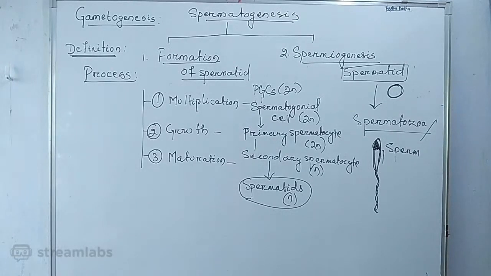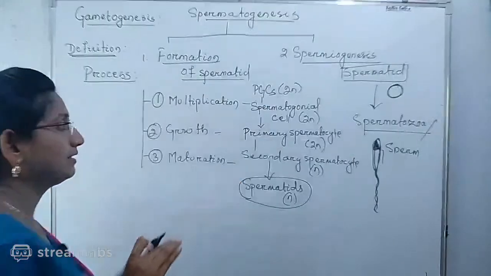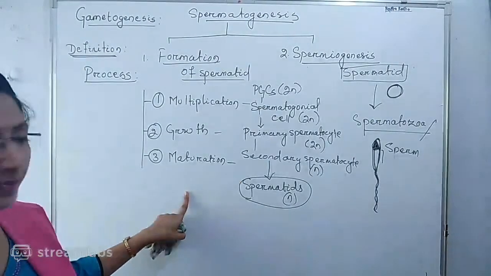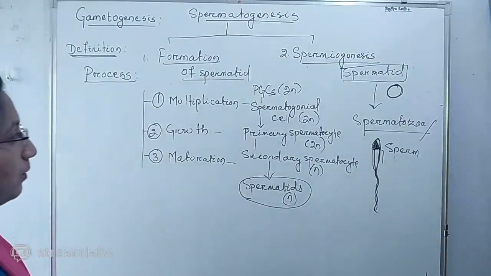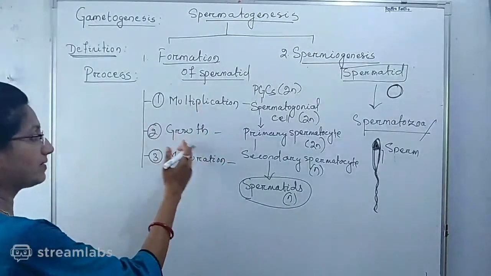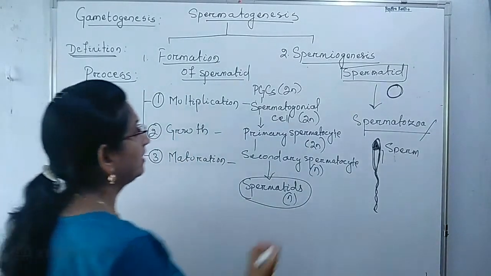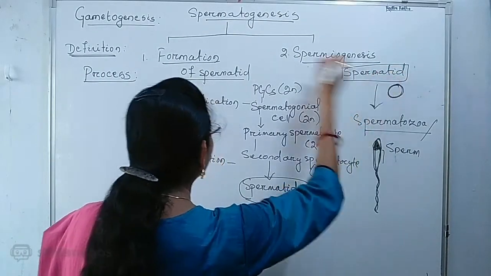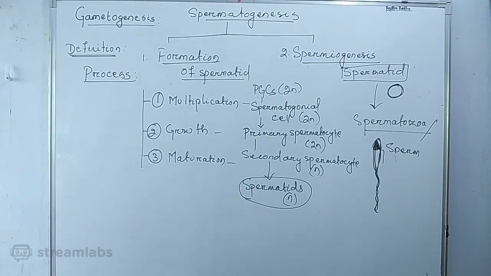You have to write in a theoretical manner. These steps as well as this schematic representation, and also you can write in theoretical points: what is the multiplication stage, what occurred during this multiplication, what occurred in the growth and maturation phases that follow, and what is spermiogenesis, what are the two steps of spermatogenesis.